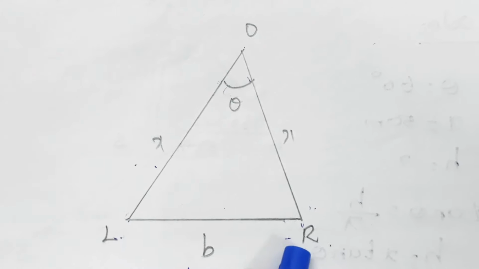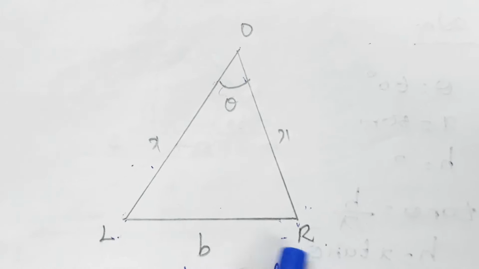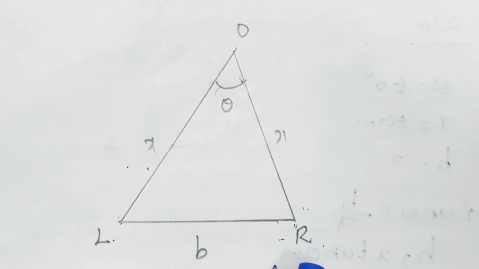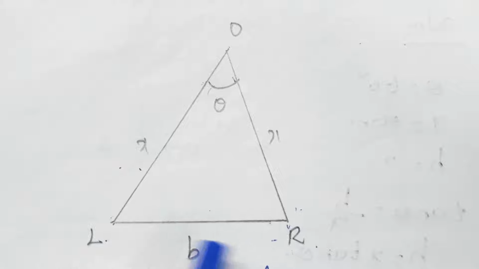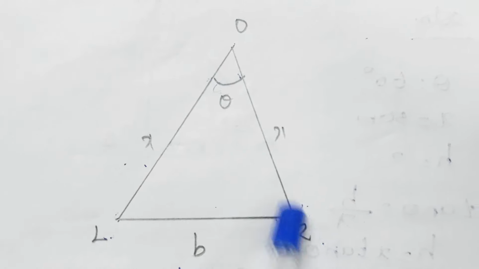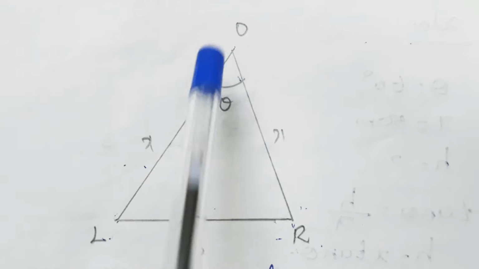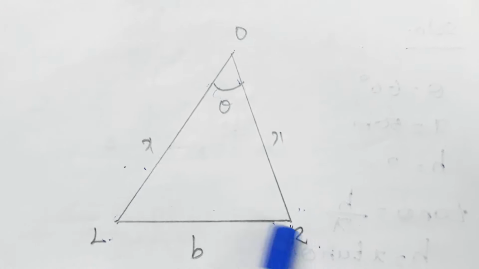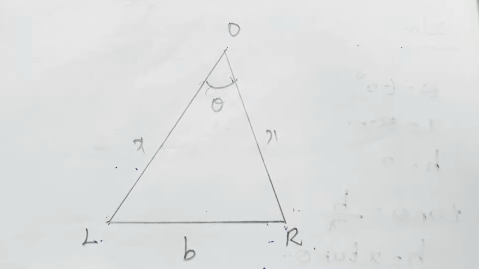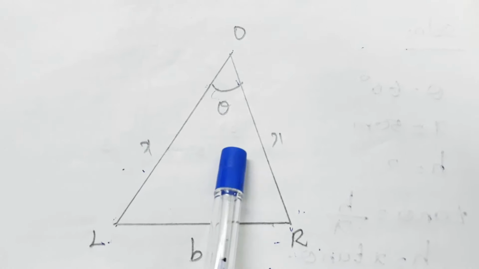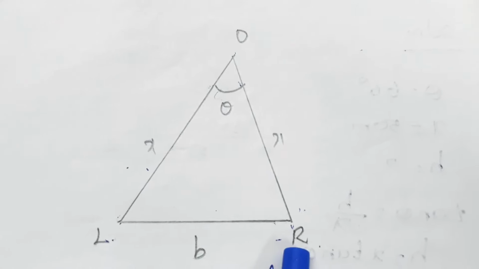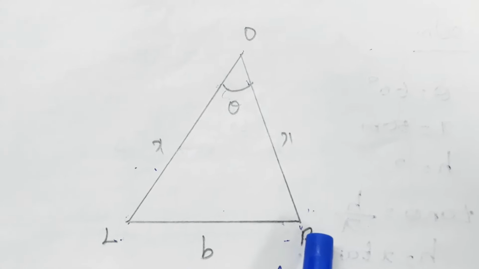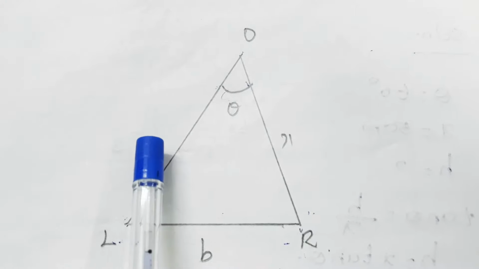LR is the arc length, that is nothing but the basis B. And the radius, that is LO, is equal to RO, so LO is equal to RO is equal to X. So LOR is the parallax angle, LR is the arc length B, LO equal to X is the radius. From this we have to calculate the value of X.